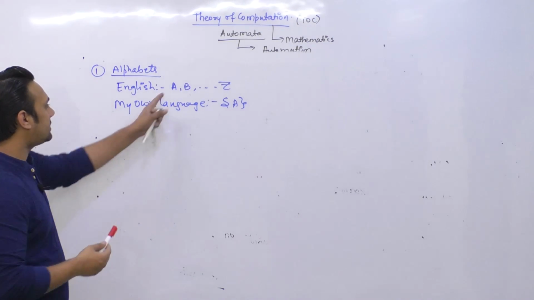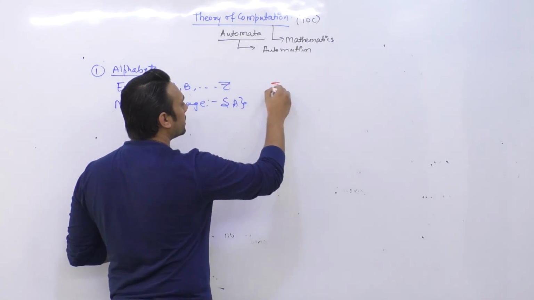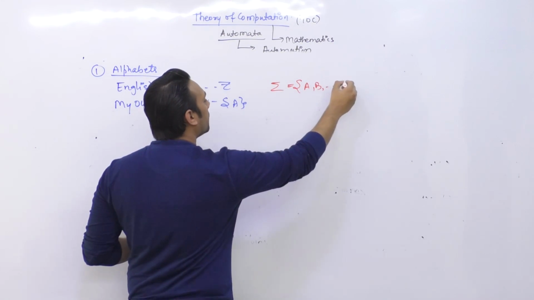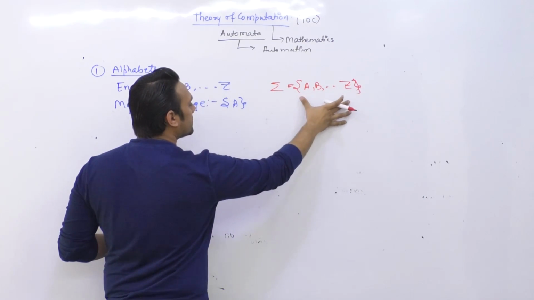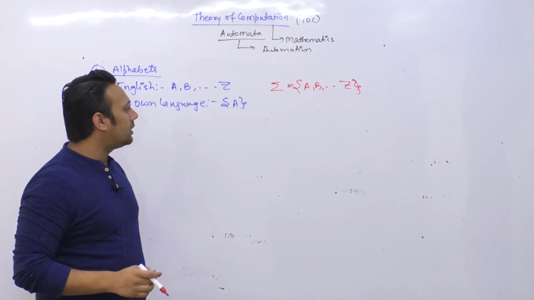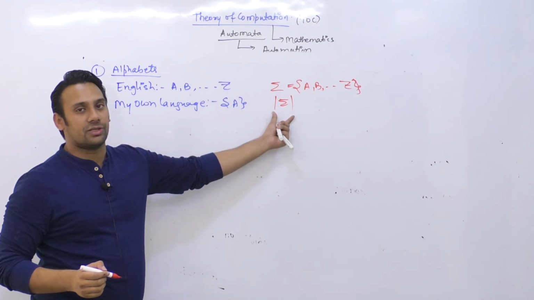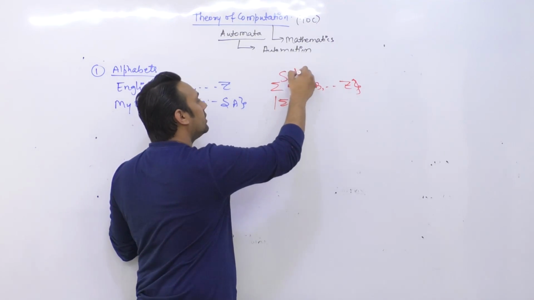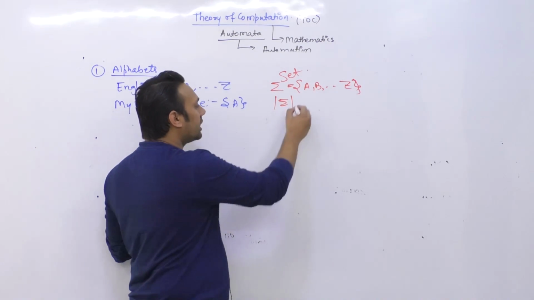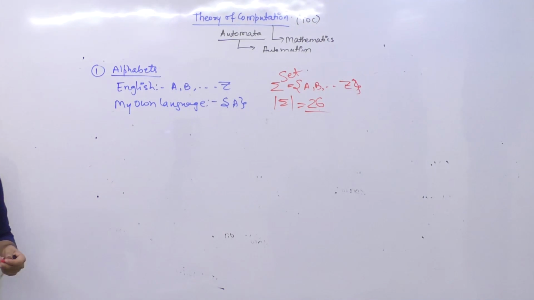So this set of alphabets जो इस language के अंदर है, I'm going to represent this set of alphabet using summation. So if I say summation is equal to A, B up to so on Z, that means this is the set of all the possible alphabets in the language. So here you can say this represents what is the cardinality of summation, right? This is a set representation and this represents the cardinality of this. So cardinality of this set for English language is 26. English language में आपके पास 26 alphabets है.